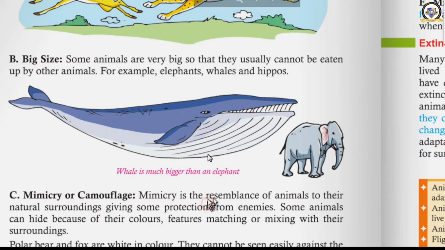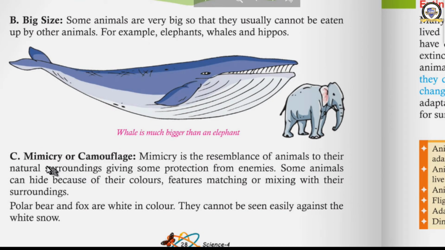Okay, third one is mimicry or camouflage. What is that? Mimicry is the resemblance of animals to their natural surroundings, giving some protection from enemies. Okay, mimicry, that is the resemblance of animals. What do they do? They resemble the natural surroundings. Some of them hide by using their colors, like chameleon. Then features of matching or mixing with their surrounding, like chameleon. I told you the example now.